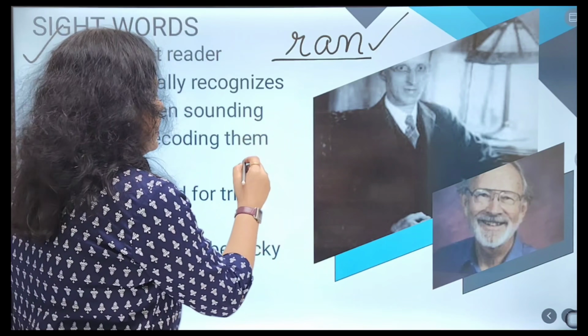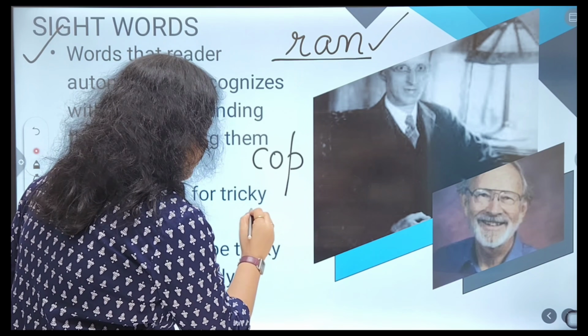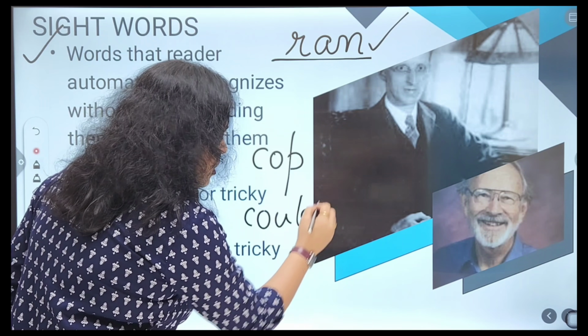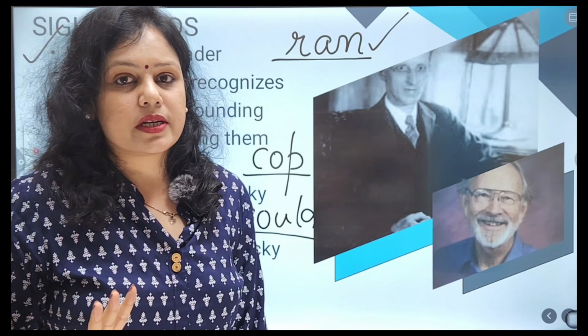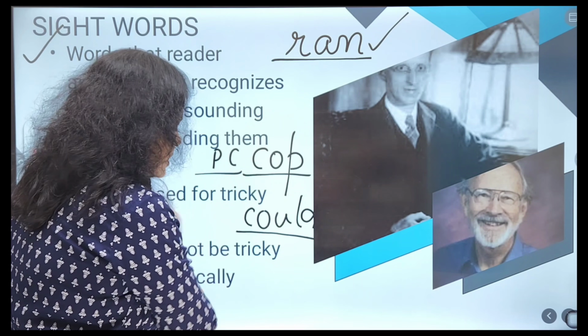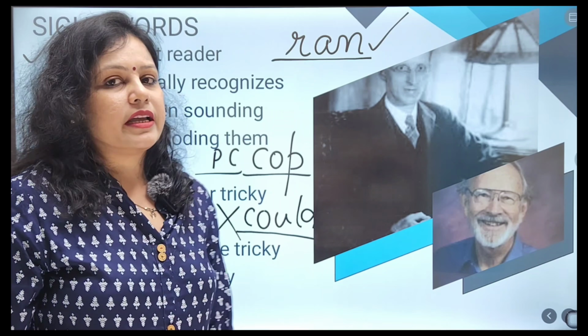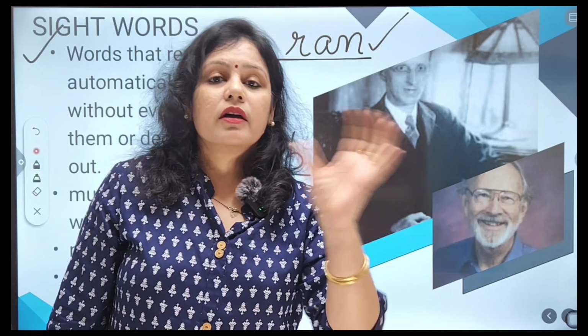Similarly, if I write a word like this and a word like this, both of these words you are seeing and interpreting. But the first word is phonically correct and the second one is not. That means, can you call sight words tricky words, or tricky words sight words? No, not at all.